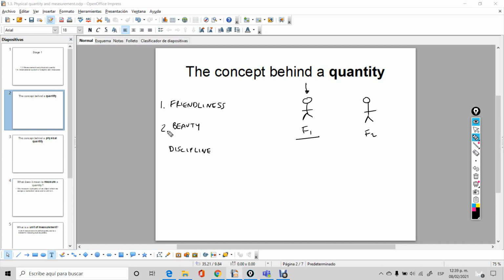Now, what about beauty? For example, if I showed you two paintings, one of which is painted by Leonardo da Vinci, let's call this one Leonardo da Vinci, and of course, I'm not gonna draw anything in there. And this other one is something made by, I don't know, a 2-year old, and it's just scribblings. So we have two paintings.